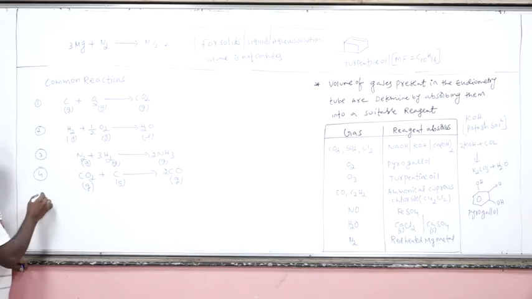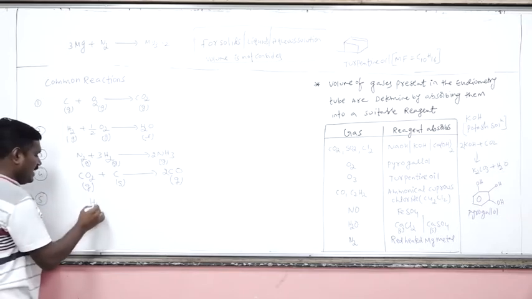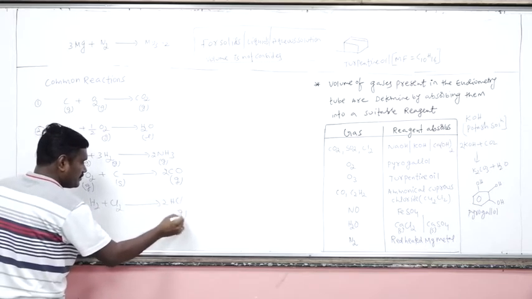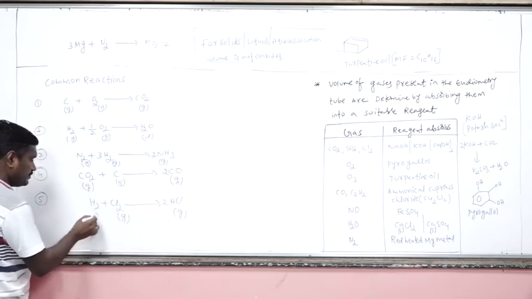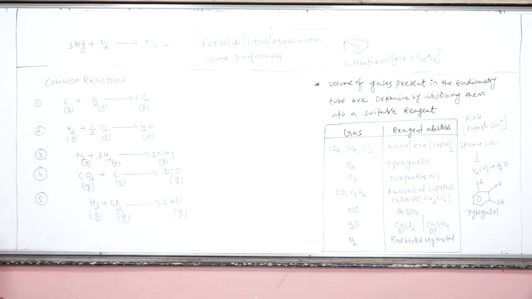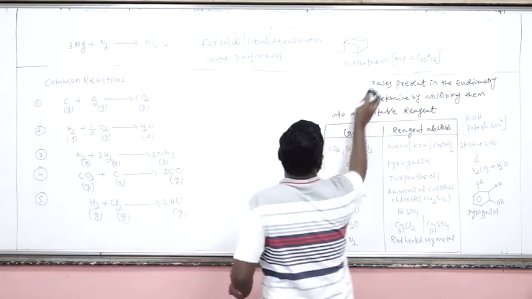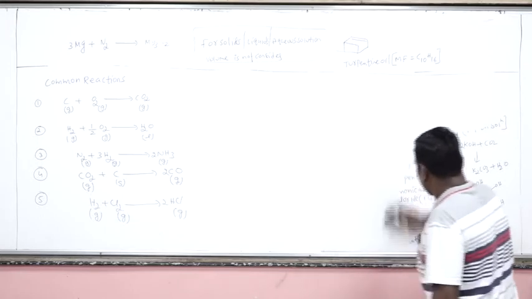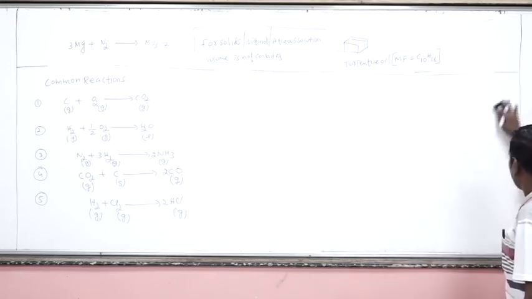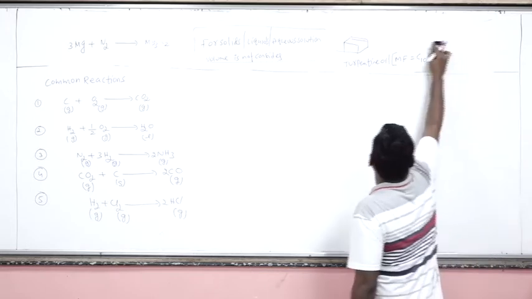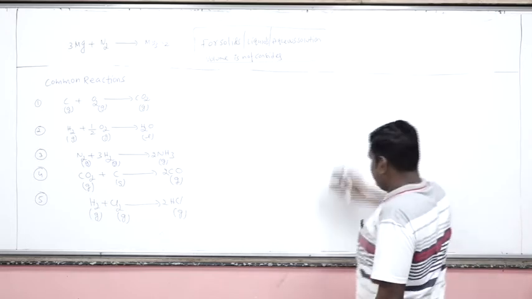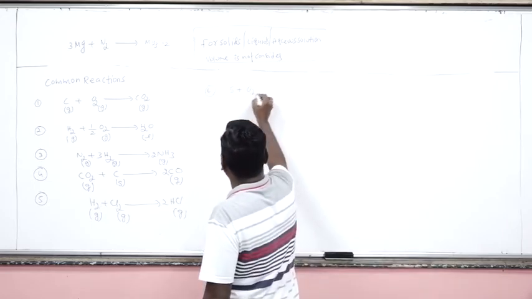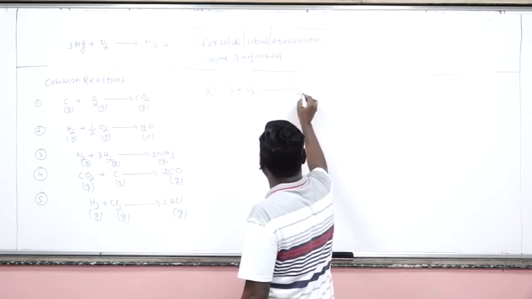Okay. Now, let's suppose hydrogen is there, combining with chlorine to give hydrogen chloride. Now, let's suppose element sulfur is present, which oxidizes to sulfur dioxide.